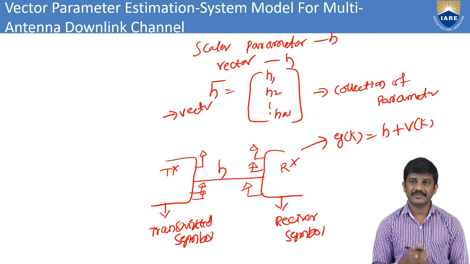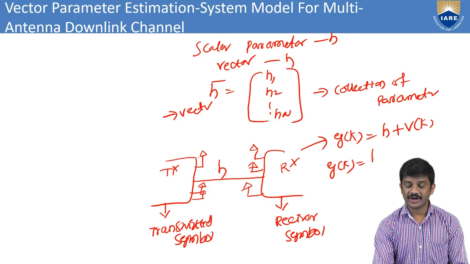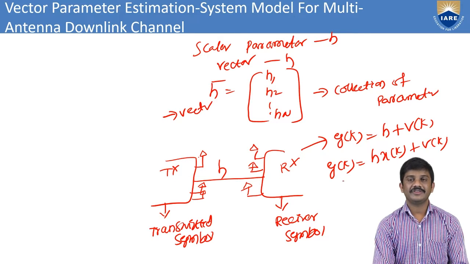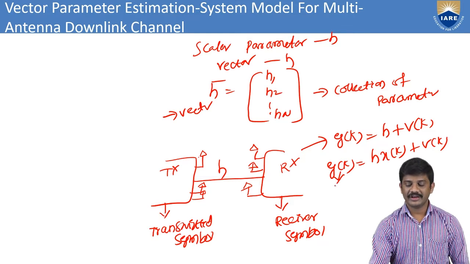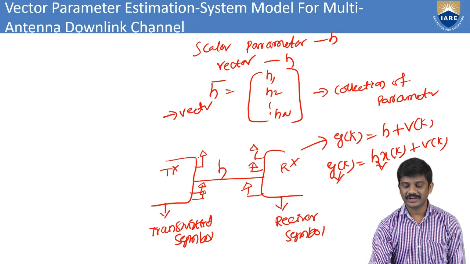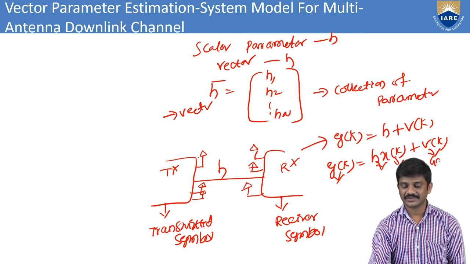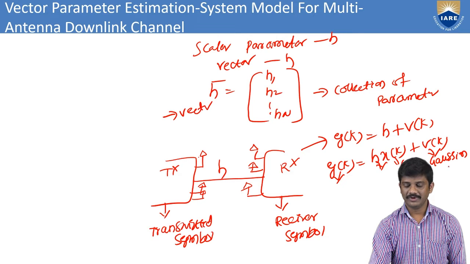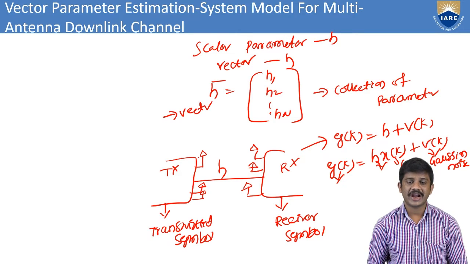Then we can write y of k equals h times x of k plus v of k. Here y of k is the observation, h is the channel, x is the transmitted symbols, and v is the noise, a Gaussian noise. Like that we can find the estimation of the vector parameters. This is only for channel estimation.